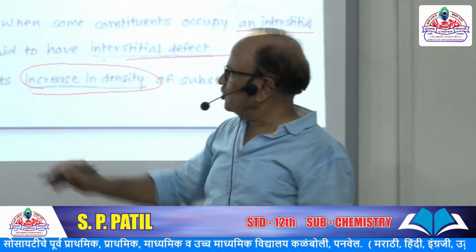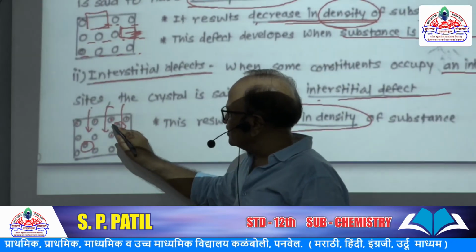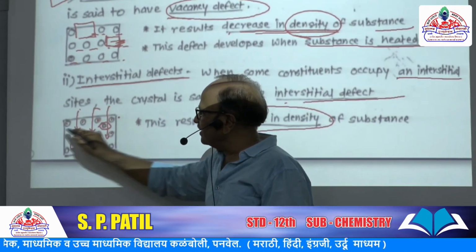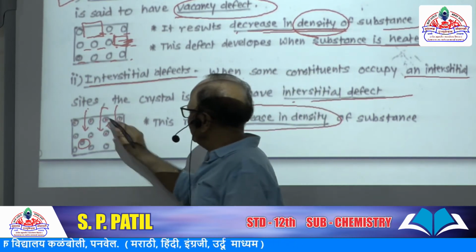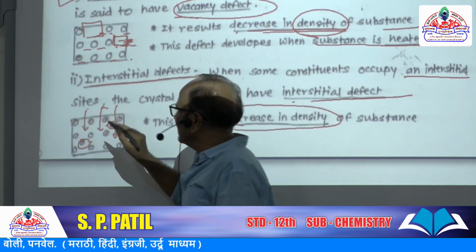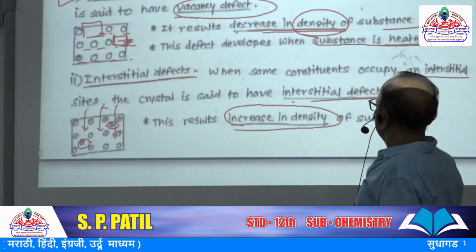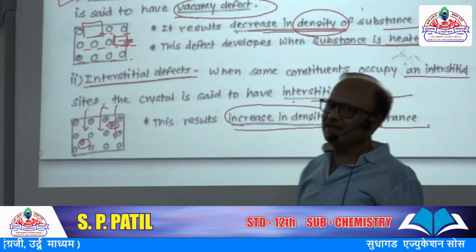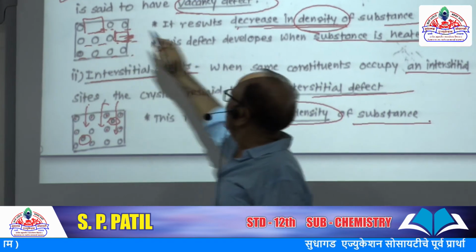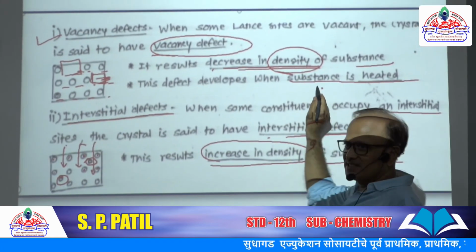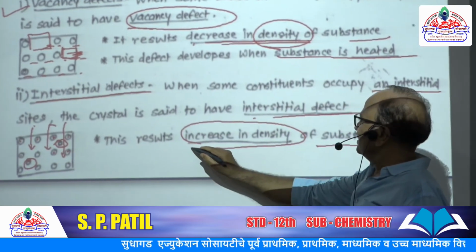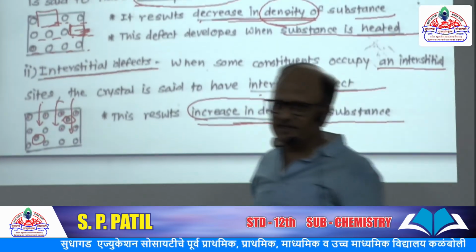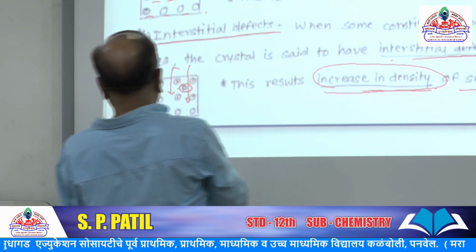Is it right? So these are new particles. They have no place here at their regular sites, but they are present in between the sites, in between the lines. So the density of the substance will increase. So with vacancy defect, the density of the substance decreases, and because of interstitial defect, the density of the substance increases. Okay.